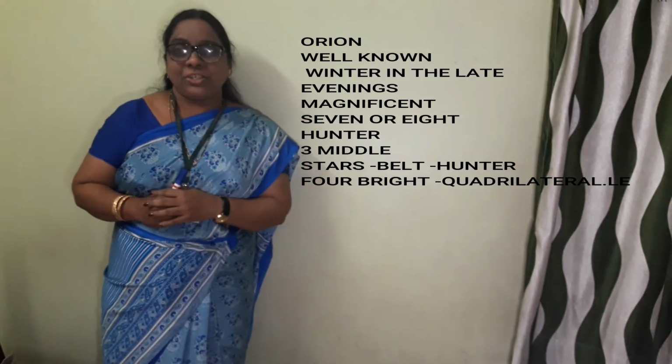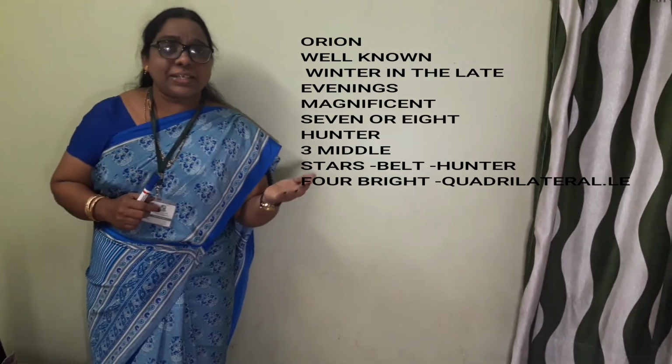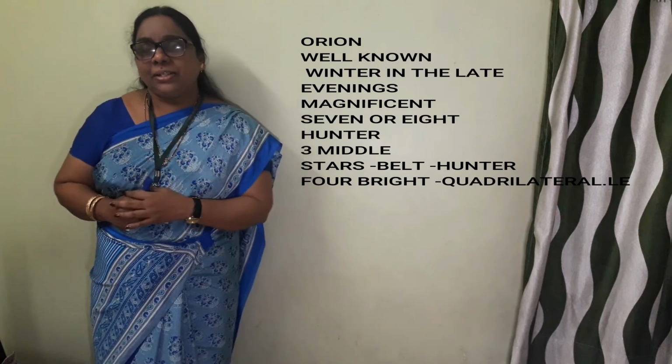Just look at this particular picture. It has 7 or 8 bright stars.